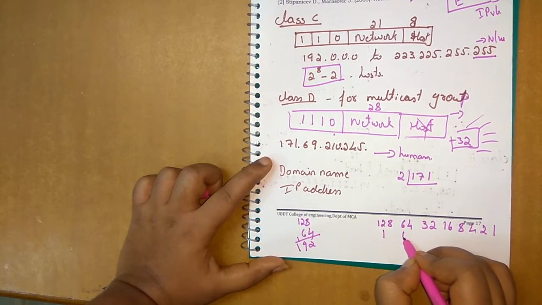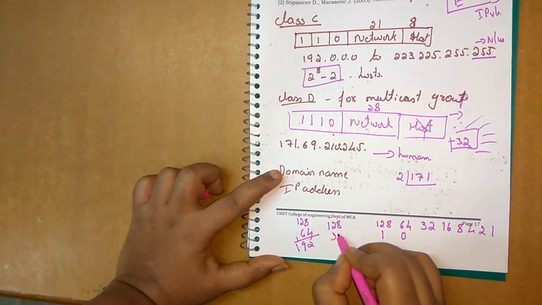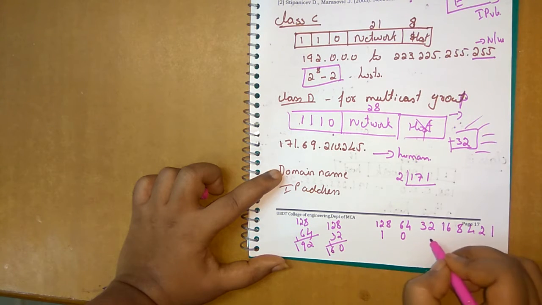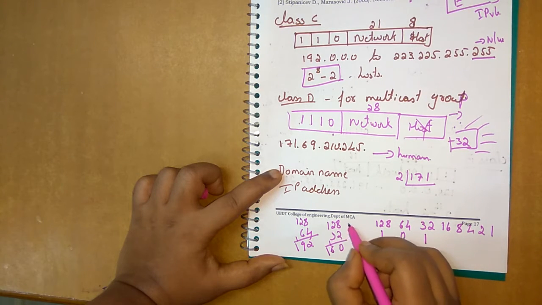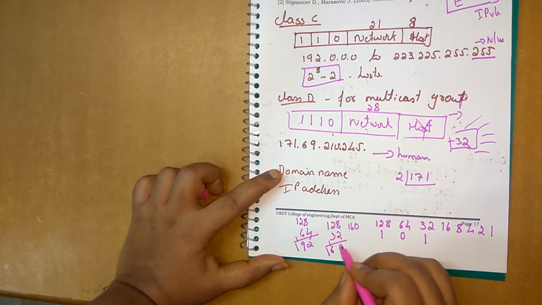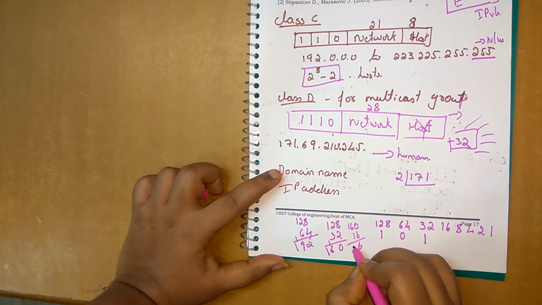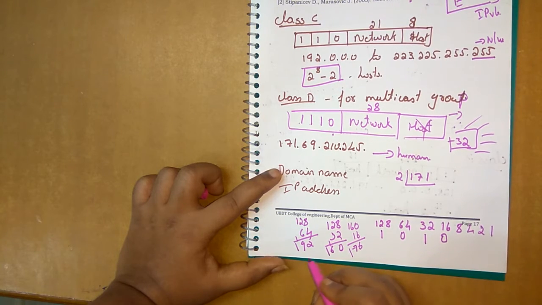So I will skip this bit and keep it 0. I check 128 plus 32, and I get 160, so I take this one. Then 160 plus 16 would exceed the number, so I keep a 0 here.